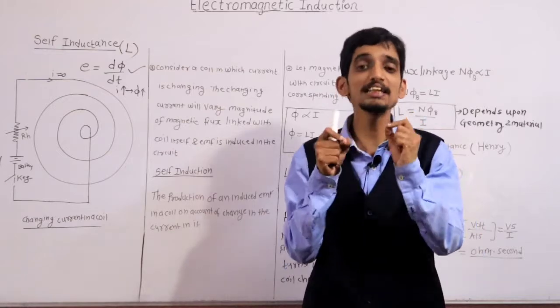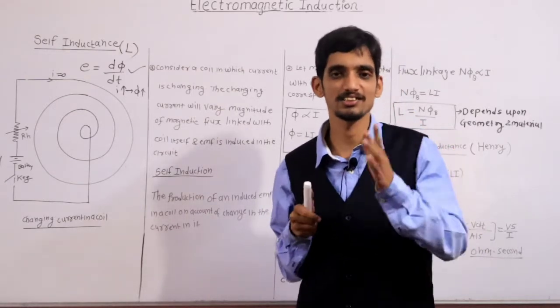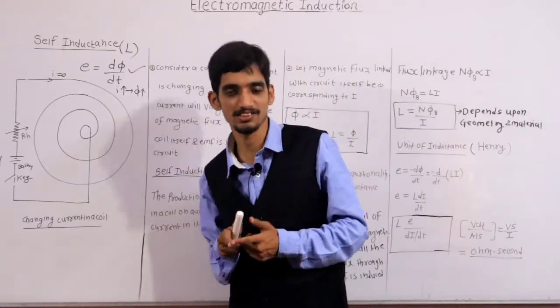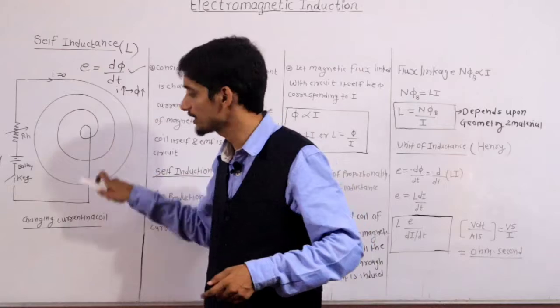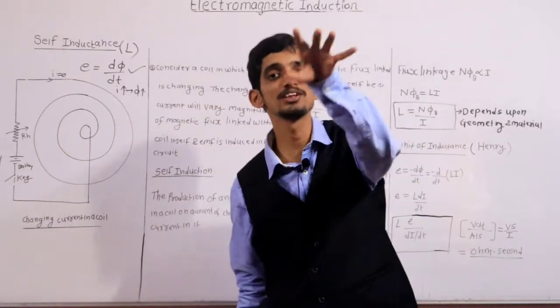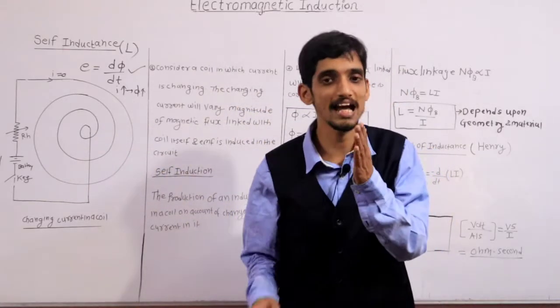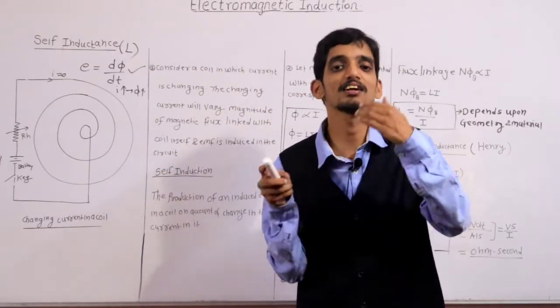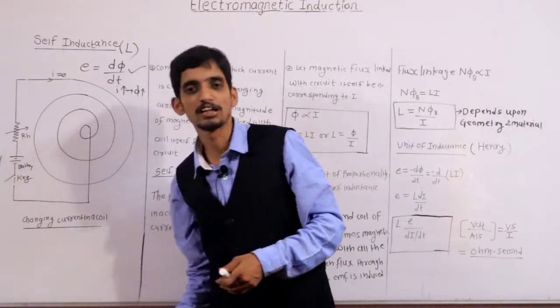Clear? So the basic cause is change in the current, and due to change in the current, there is a change in the flux associated with that coil, and due to that change in flux, an EMF is induced in that coil. To bring about that change in the current, we are using this key and battery arrangement.